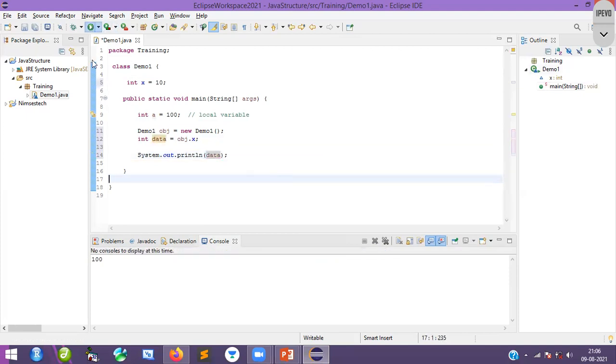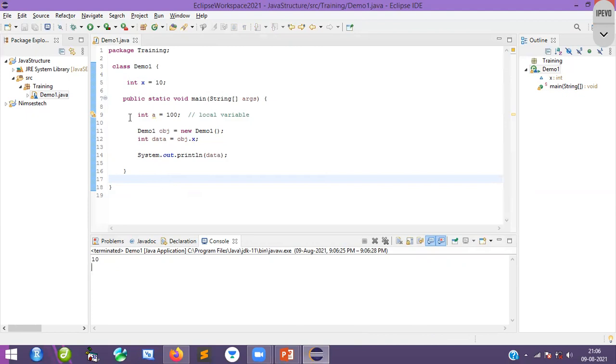Just run it. See, we can access this one. That is the difference between local variable and instance variable. When you create a local variable, no object is needed, so directly we can access it. When you create an instance variable, we must create an object to access the instance variable.